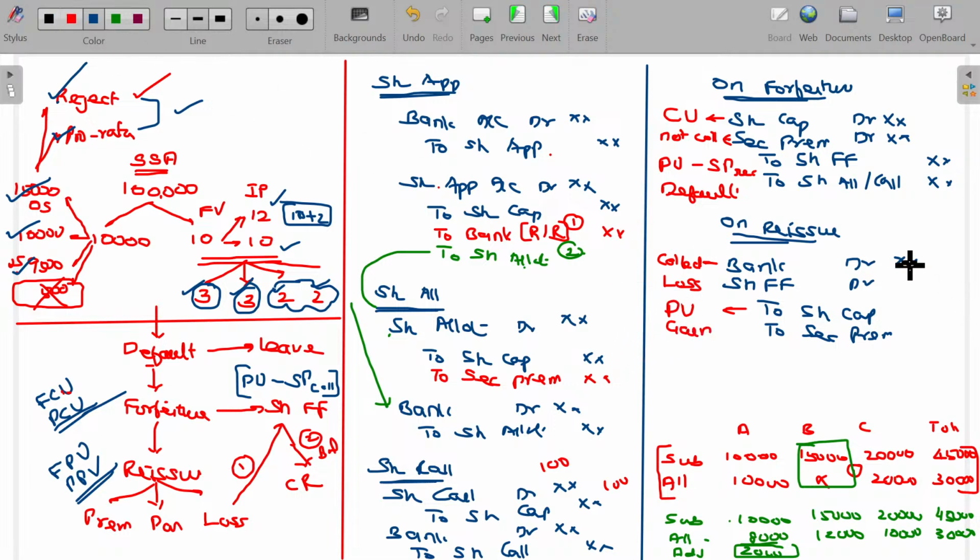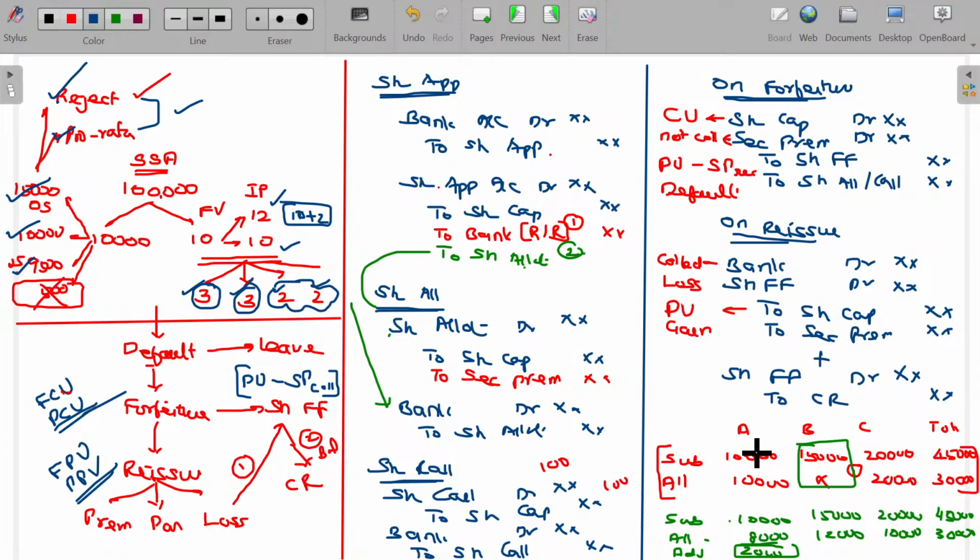Clear? Once reissue is over, it's a twin brother, like automatically one more entry will come. What's that entry? In case of loss on reissue, that loss is adjusted in the share forfeiture. Don't forget to transfer any balance in forfeiture, no more required, to the capital reserve account. The entry being share forfeiture account debit to capital reserve account. Clear? These two are inseparable brothers.